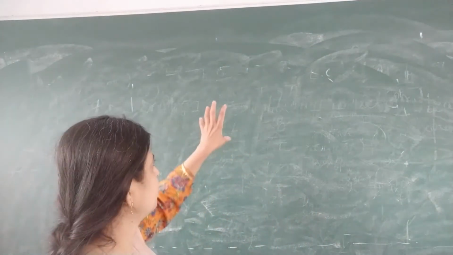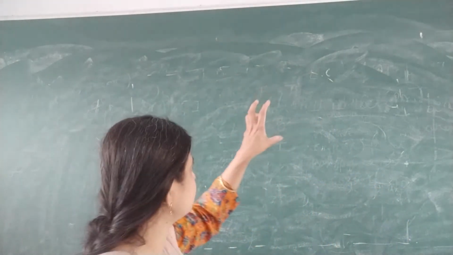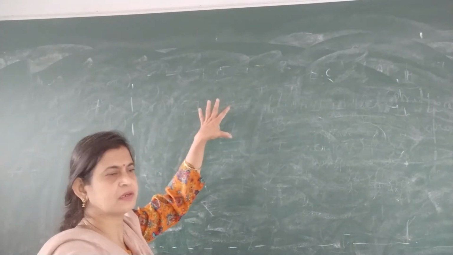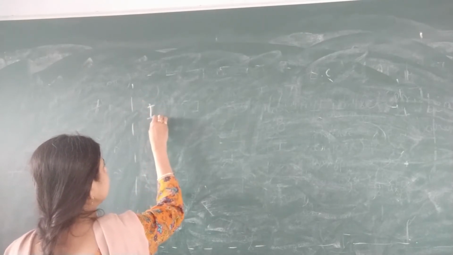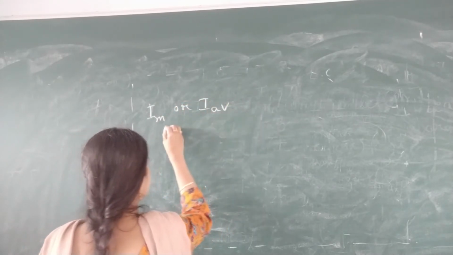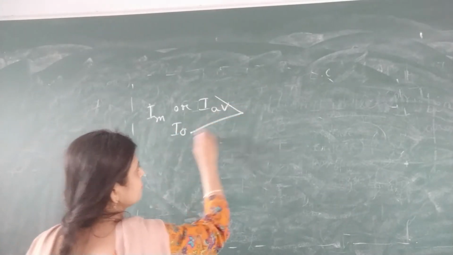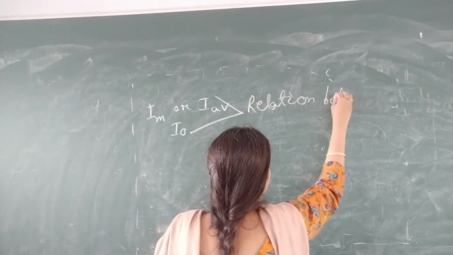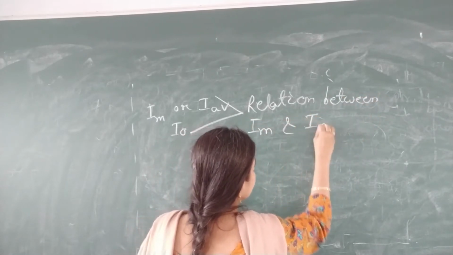Now we will find an expression, or a relation, between your average value and mean value for a half cycle. So mean value is denoted by I_m or I average, and the peak value is denoted by I naught. That means we have to establish the relation between the mean value and peak value.